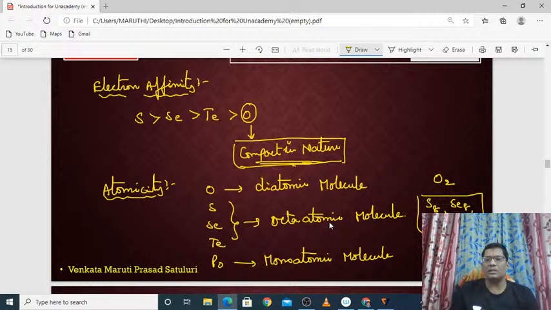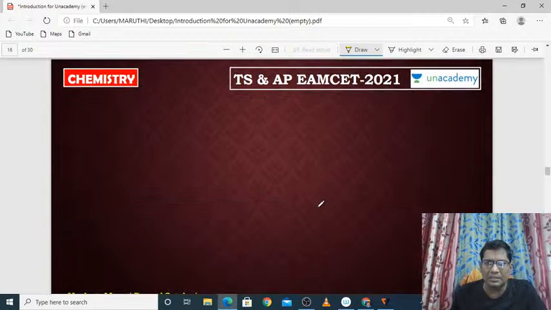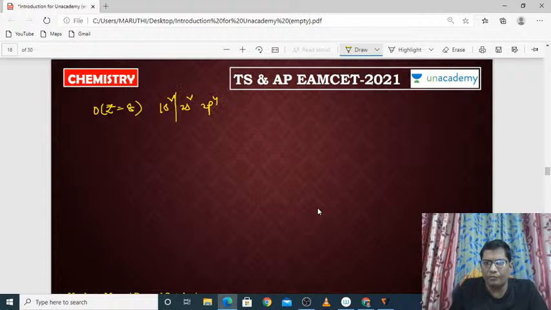So why is oxygen a diatomic molecule, but sulfur, selenium, tellurium are octaatomic molecules? Oxygen లోనే atomicity ఎందుకు అలా వచ్చింది అని అంటే, because if you observe the structure of oxygen, ఒకసారి స్ట్రక్చర్ చూడండి, 1s2 2s2 2p4 కదా, 2s2 2p4 means 1 2 3 and 4.